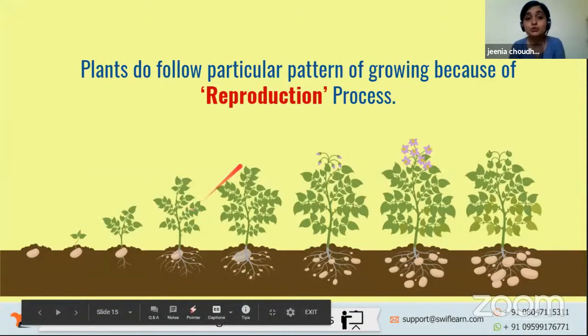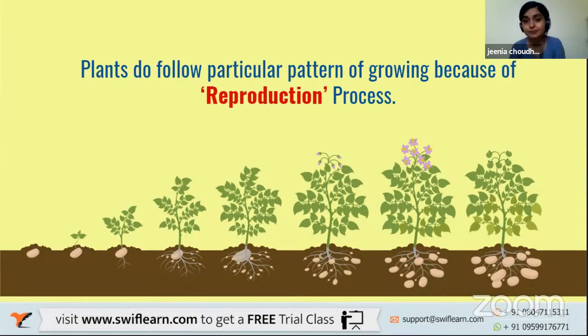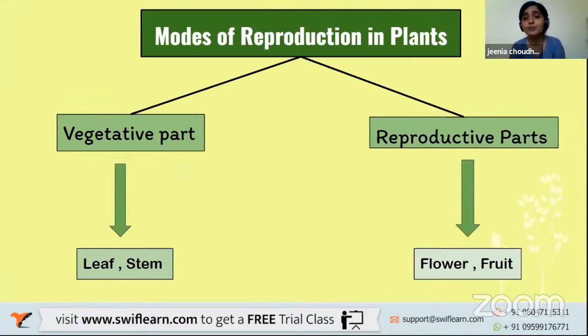So plants follow a particular pattern of growing because of the reproduction process. True? Now, there are two different parts involved in reproduction in plants. The first one is the vegetative part, and the second one is the reproductive part. What is the vegetative part exactly? The vegetative part of the plant consists of the leaf and the stem. And the reproductive part consists of flowers and fruit.